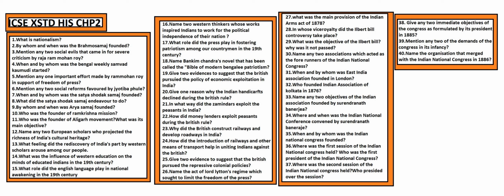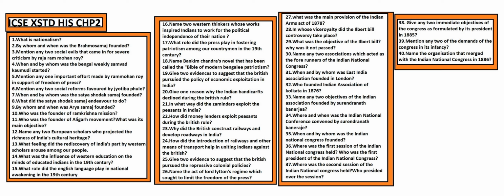So, what was the influence of Western education? Western education instilled in the minds of the educated classes the Western ideas of liberty and equality. It also gave them a common language which made it possible for them to understand each other and plan a common program of action. What role did the English language play in the nation's awakening in the 19th century? It inspired them to work for the political independence of their nation. Name the two Western thinkers whose work inspired Indians: Garibaldi and Cavour.